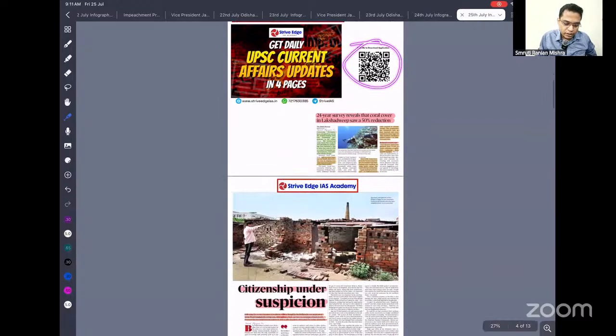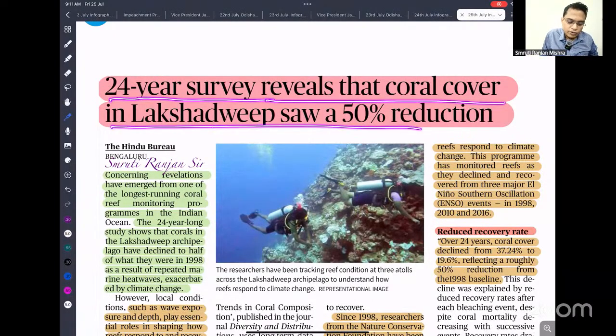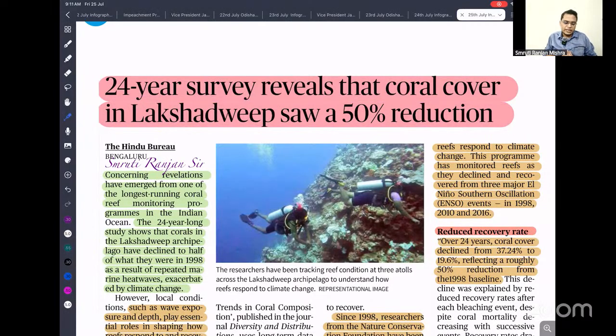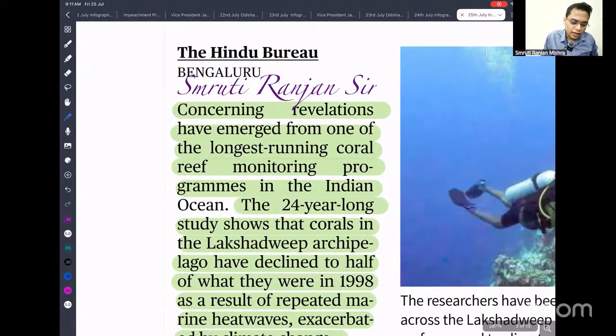So the next important article is: a 24-year survey revealed that coral cover in Lakshadweep saw a 50% reduction. Corals are beautiful marine species, so they are a center of tourist attraction. But coral is also known as the evergreen forest of the ocean, because they produce a lot of oxygen that supports our environment, and they also capture carbon dioxide.